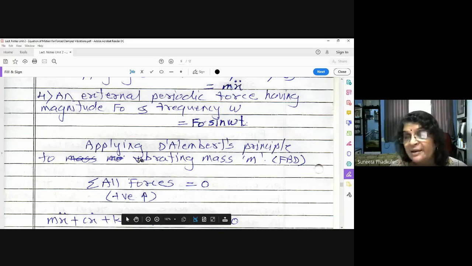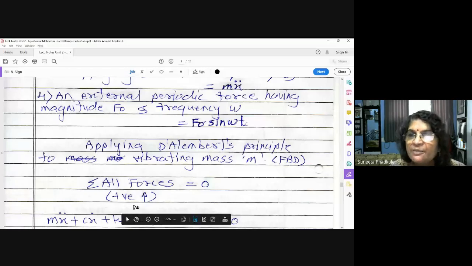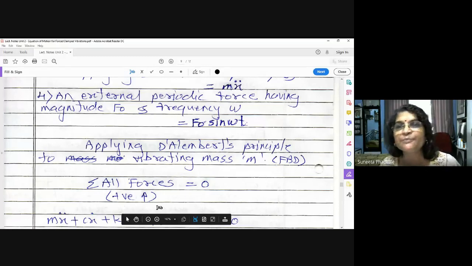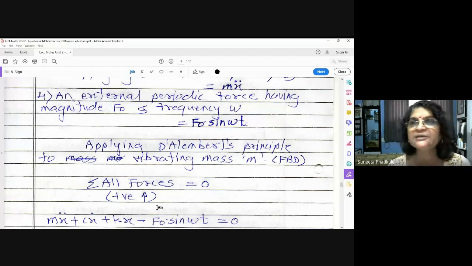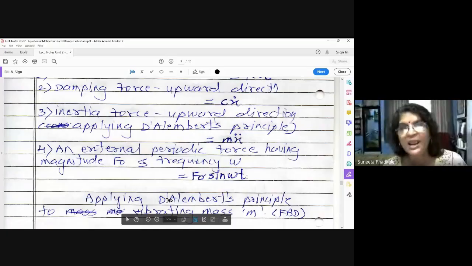But here, instead of Newton's second law, we are applying D'Alembert's principle. With the help of D'Alembert's principle, any moving body is brought to the rest position, and that is the reason the inertia force always acts in the opposite direction of the motion. Your body is steady, that means the summation of all the forces is equal to 0.